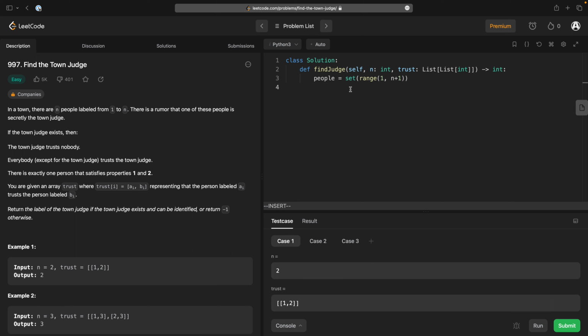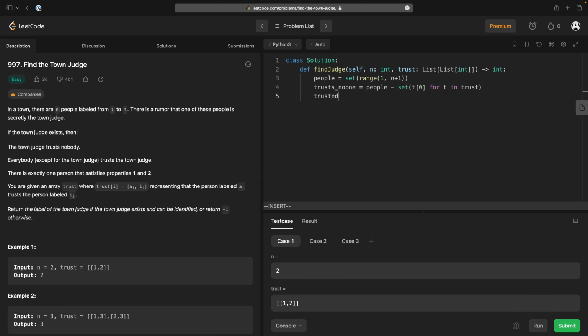Who trusts no one? Well, if you trust no one, that means you never occur in position 0 in our trust array. So this is people minus the set of people that occur in t[0] for t in trust.